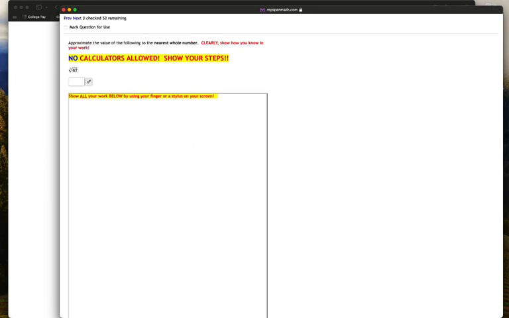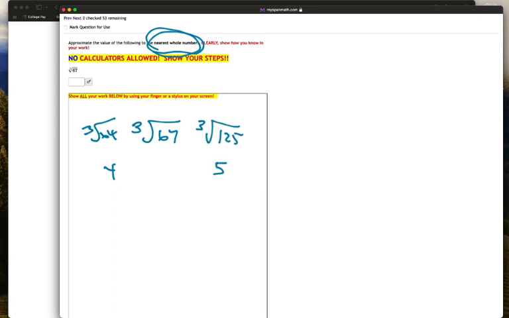In this particular problem, once again, we are rounding to the nearest whole number. This time we have a cube root, so we're going to surround the cube root of 67 with perfect cubes. The first perfect cube smaller than that is cube root of 64, which is 4. And the first perfect cube that is bigger than that is cube root of 125, which is 5. It's 3 away from 64 and 58 away from 125. Clearly, this is closer to 4 than it is to 5.